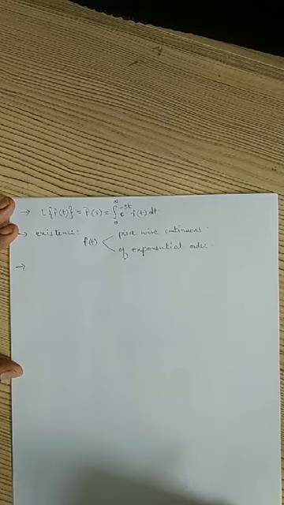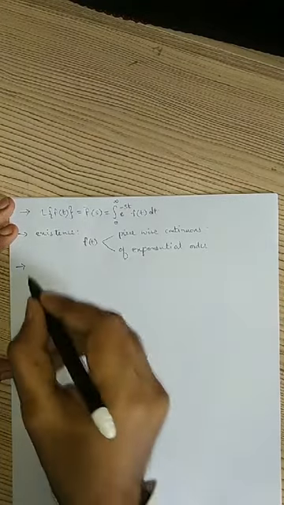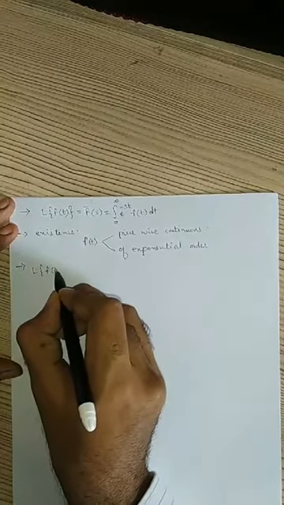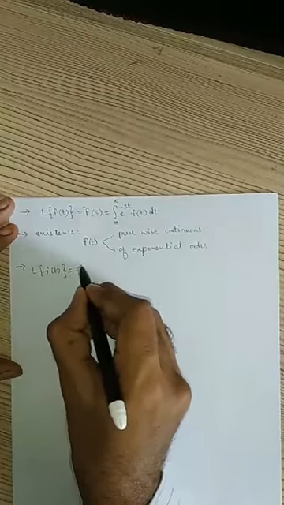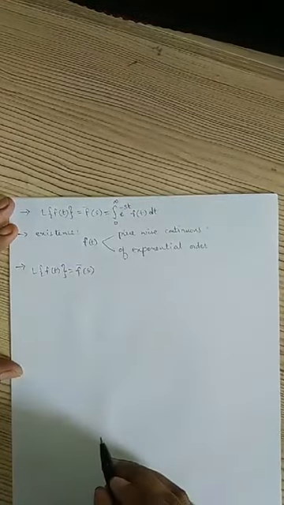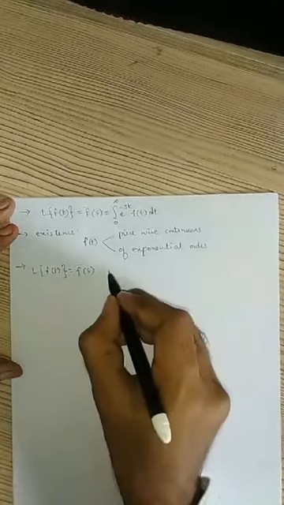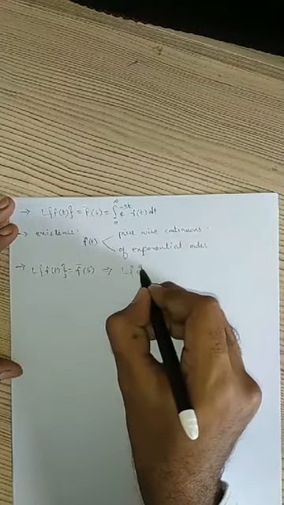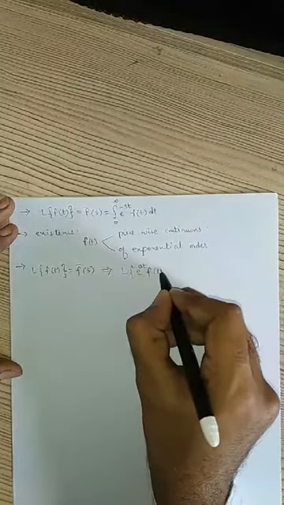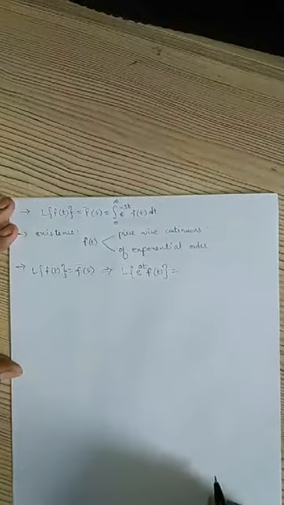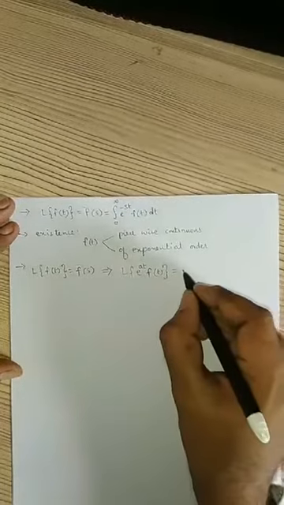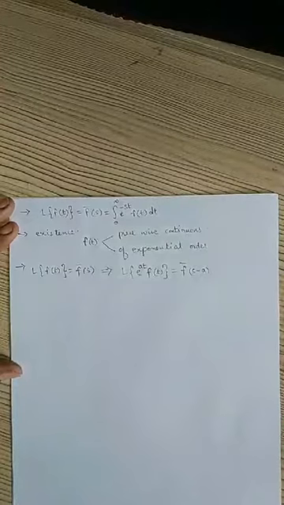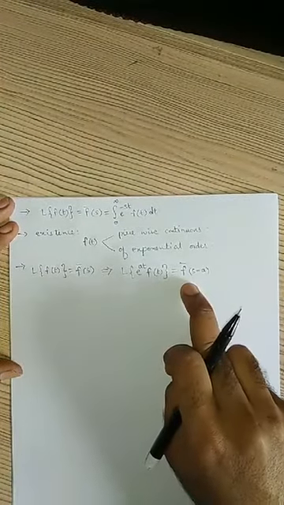Then we saw the first shifting property of Laplace transform. The first shifting property says that if Laplace transform of f of t equals f bar of s, then Laplace transform of e power at into f of t is given by f bar of s minus a.